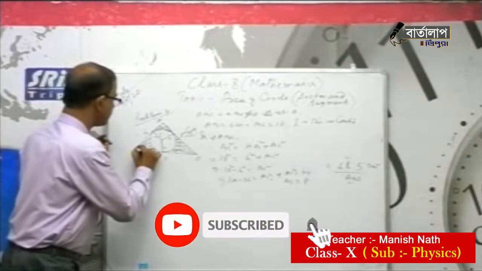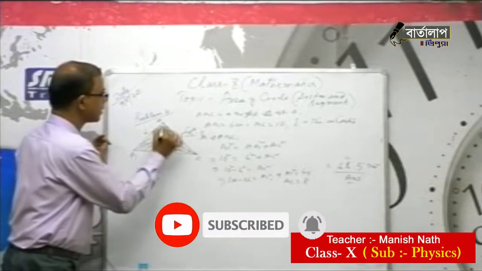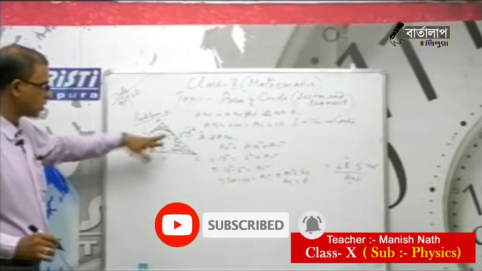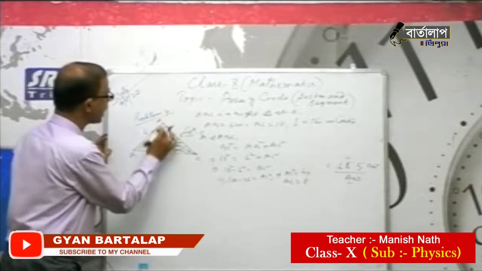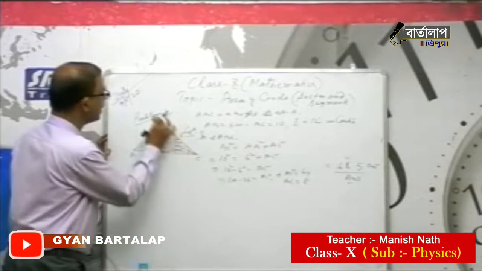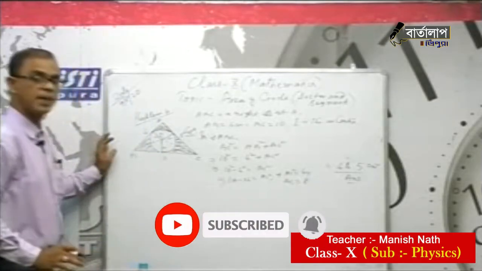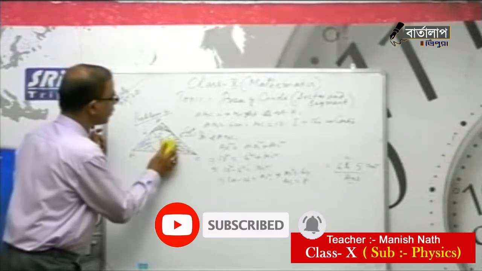Now you see, if I join the center with the three vertices, we get triangle BIC, another triangle AIC, and another triangle AIB, as you can see in the figure. Let me erase the figure and draw it once again to make you understand.